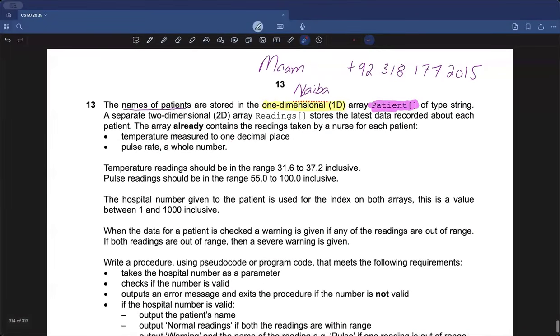The second line says that a separate two-dimensional array. It clearly mentions a two-dimensional array which has the name of readings, and this readings array stores the latest data recorded about each patient. Okay, clearly understood. Then it says that the array already contains the readings taken by a nurse for each patient. What does this one line mean? This specific line is really important.